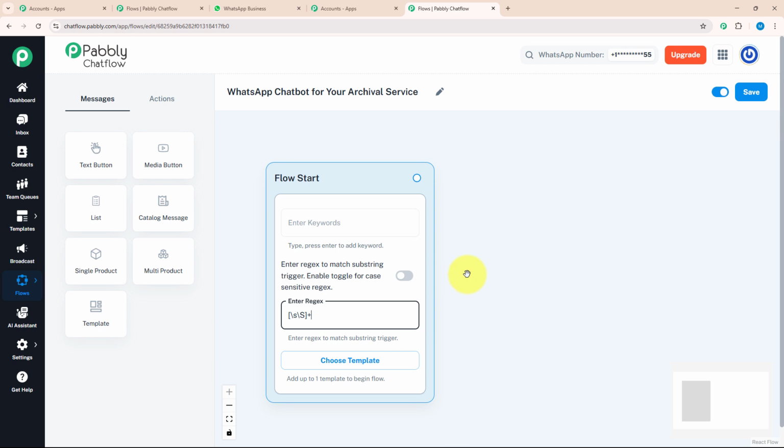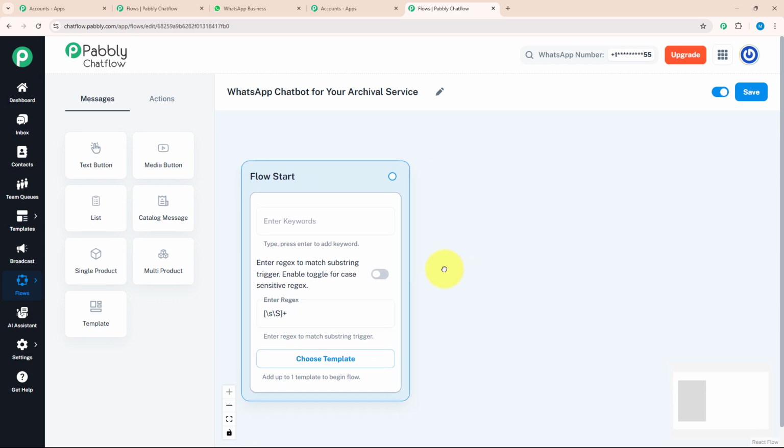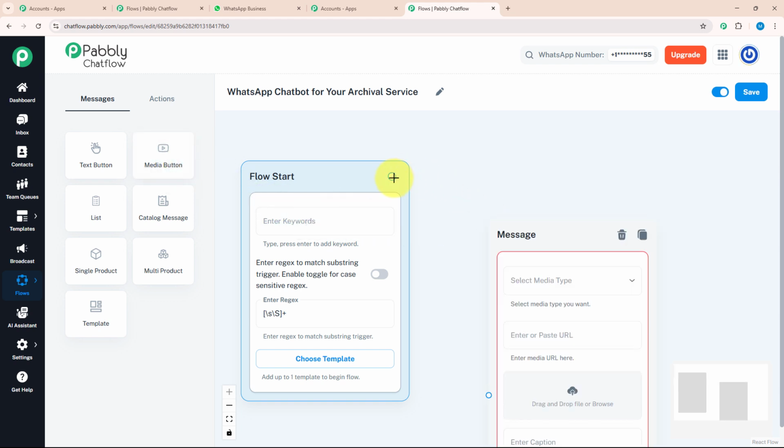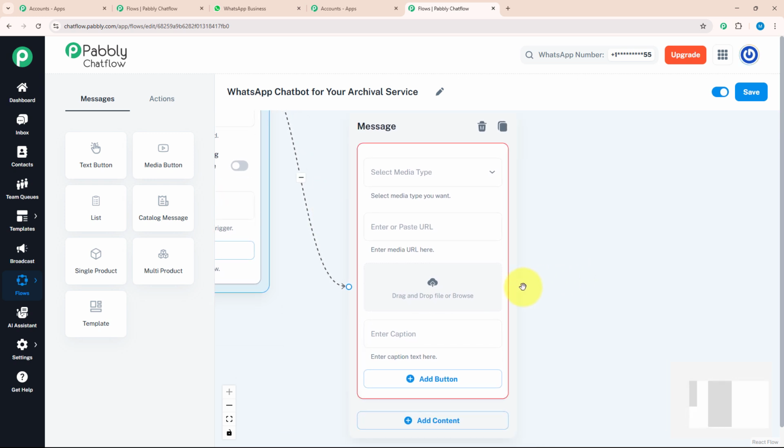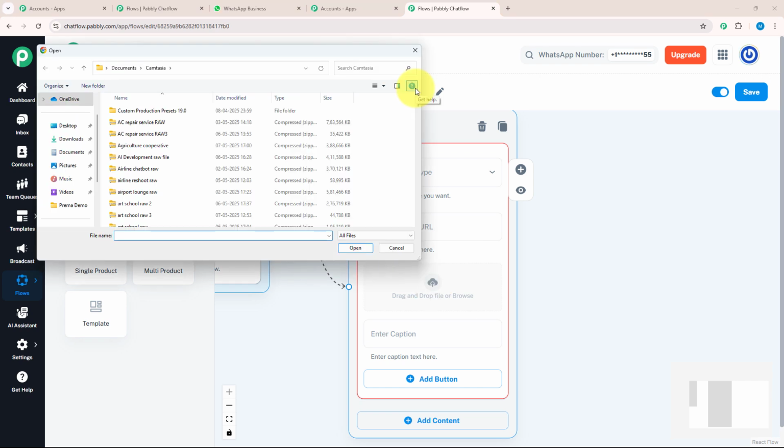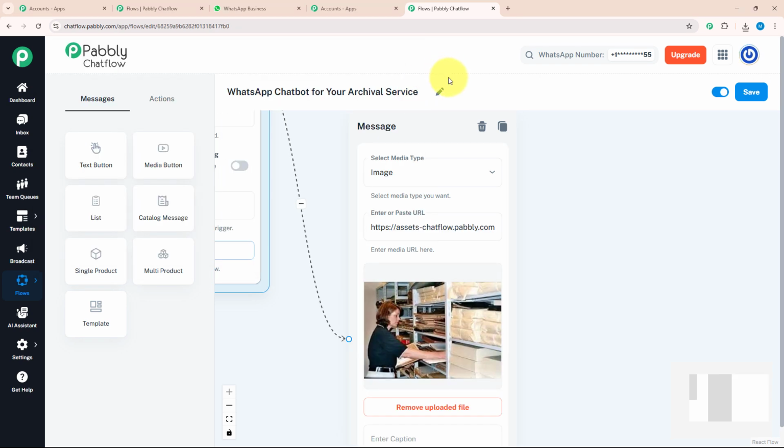After entering regex, I want to send my customer a welcome message with a media. For that, I will click on media button from message section and connect with my flow start. Over here, I will browse a image to make my welcome message much more attractive. As you can see, my image is uploaded successfully.